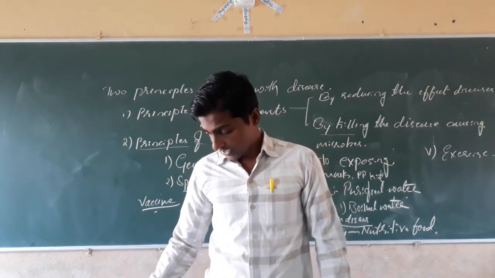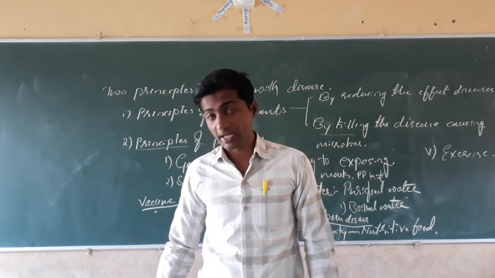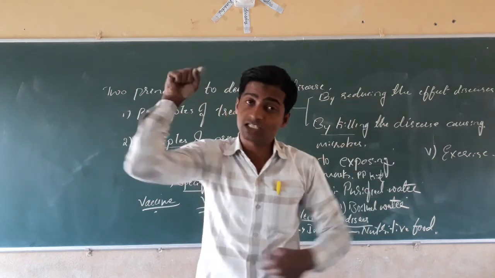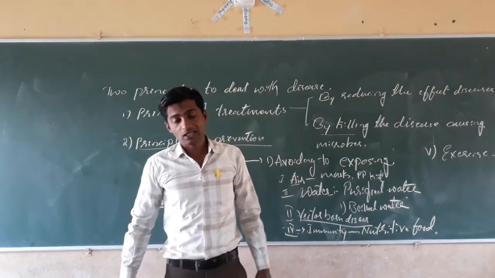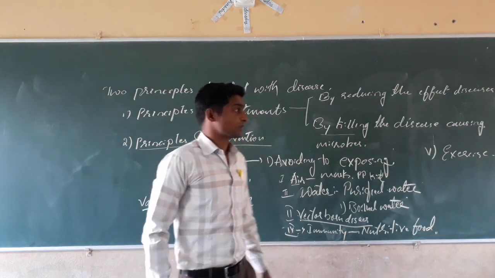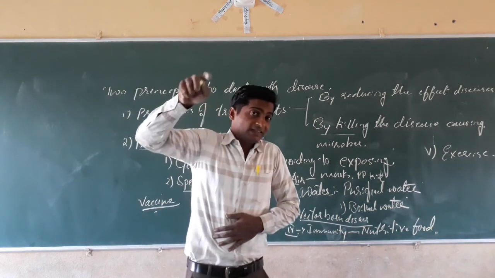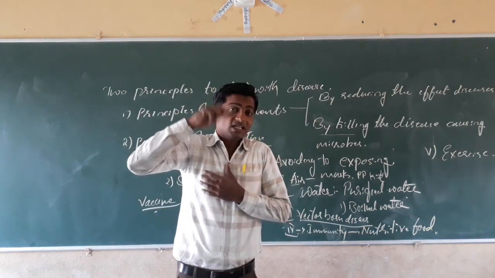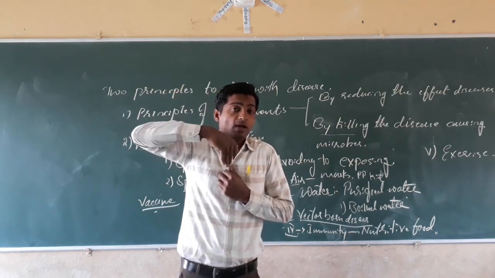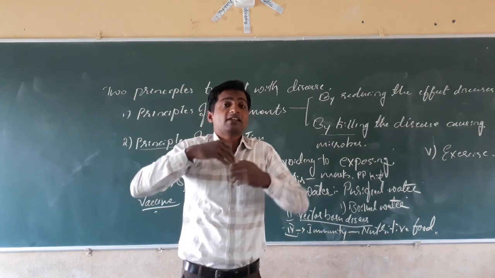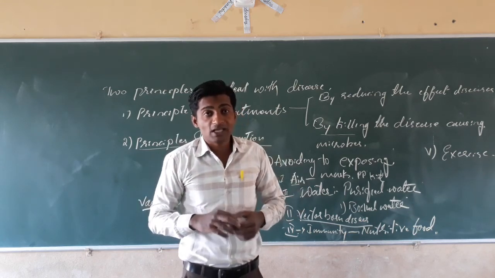Next, the process of giving an extra defensive mechanism to fight against diseases is called immunization. Immunization means our immunity system is killing the disease continuously. The immunity system continuously kills the microorganisms that enter our body, and that system gets strengthened by taking vaccines.